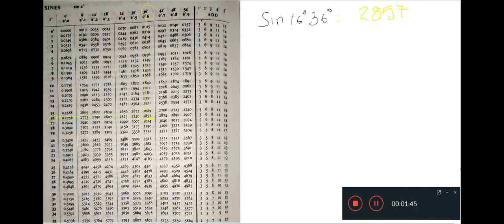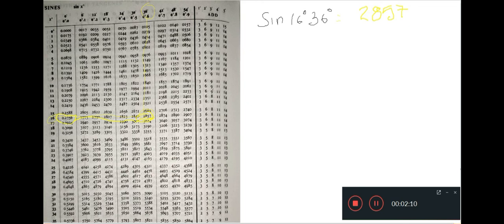That's why they don't place the decimal at that particular place, like 16 degree and 36 minute, you did not see any decimal there. So what you are supposed to do is, from 16 degree and 36 minute, go to the extreme left and see the very first value of 16 degree. Now you can see the value of 16 degrees is 0.2.